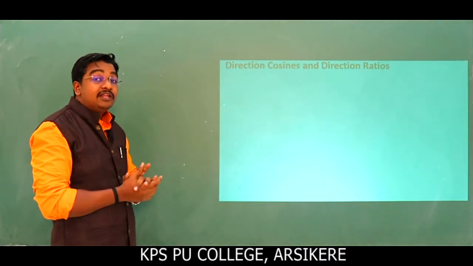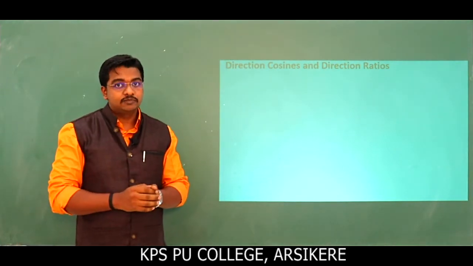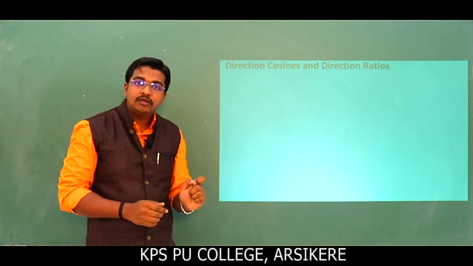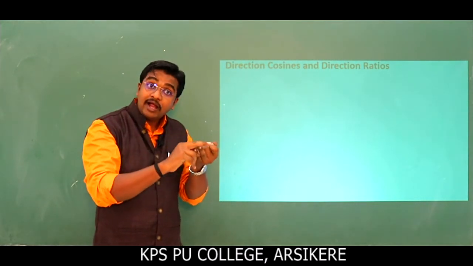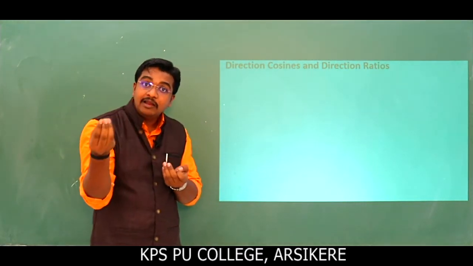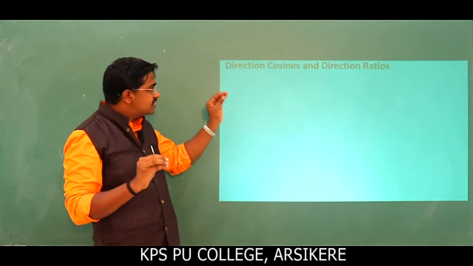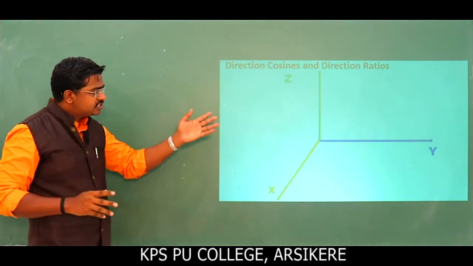But in 3-dimensional geometry, we have the parameter direction ratios. So direction ratios are the most important topic. They reveal the nature of lines and planes, and the relationship between lines and planes, planes and lines, and lines and lines. This is very important. So we'll discuss the direction ratios. Next. Okay. Just observe here.